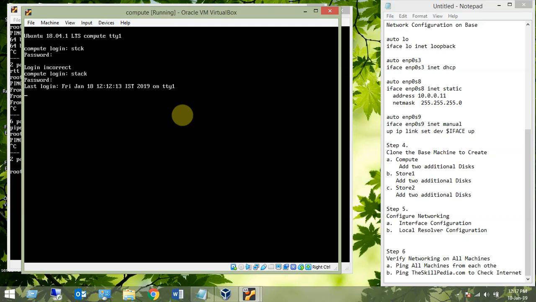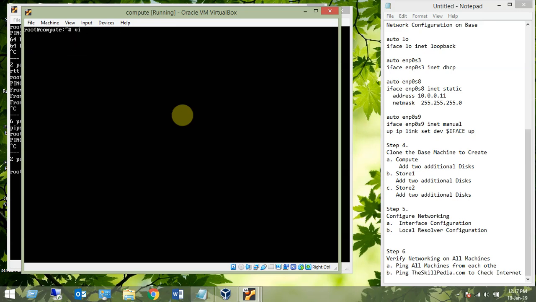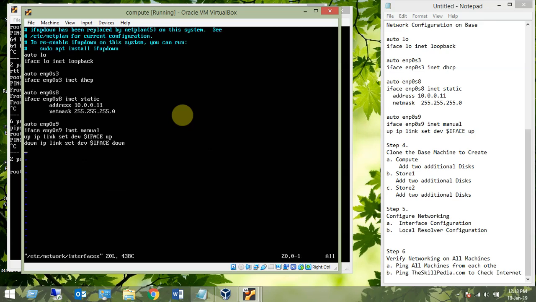Stack. Okay, patience is the key to success. Sudo su hyphen. Now we go to the same file, etc/network/interfaces. Yes, look at the IP address, it is still the same, so it is not changed. Change it, it should be 31. That was the main problem here also.